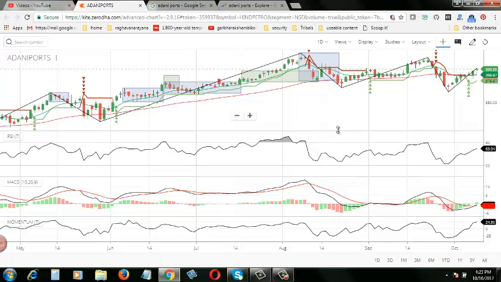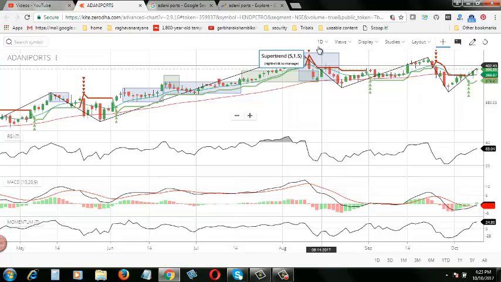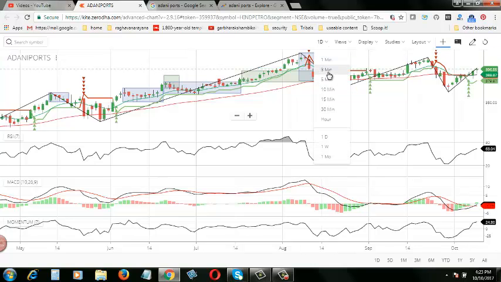Now I want to clarify one thing here. This particular analysis, whatever technical analysis I am telling here, is related to swing traders and value investors and such kind of people. This is not for day traders. For day trading, you need to see a different chart. For example, you cannot see the 1 day chart, but you have to see the 3-minute or 5-minute chart. So these are the best charts for day traders.